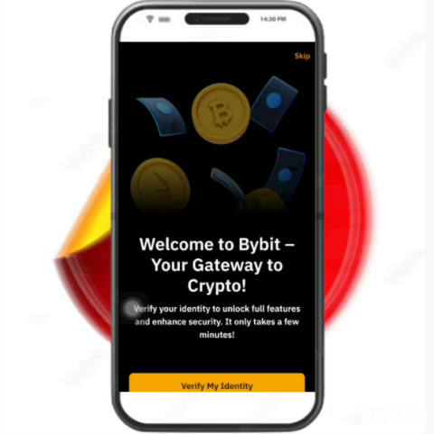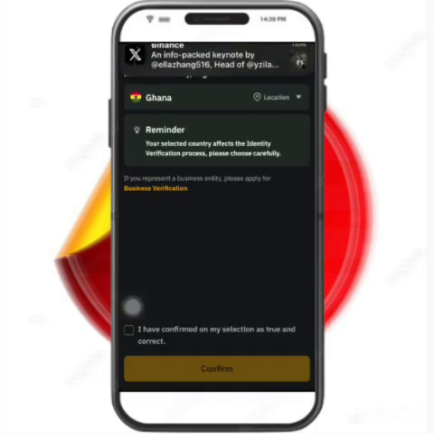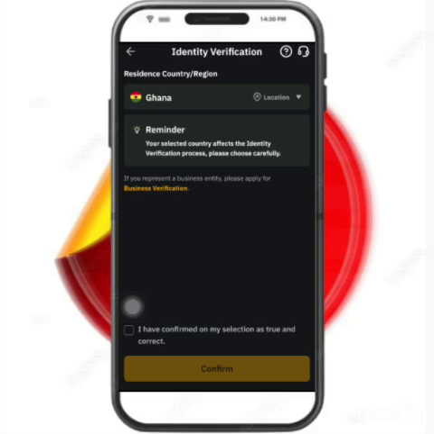But if you are in Africa, I would prefer for you to use your national ID, because that will help very much and it will make things very simple. And I think that's what most of us have, almost all of us have. So press on verify my ID. As you can see, my location is Ghana because I am currently in Ghana.